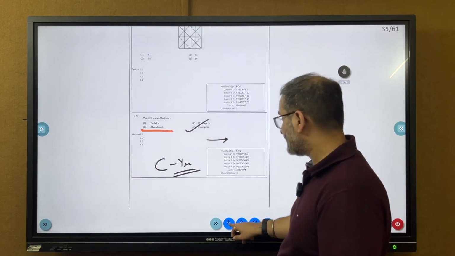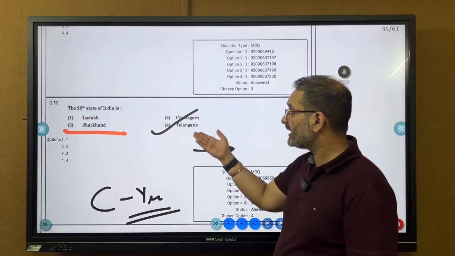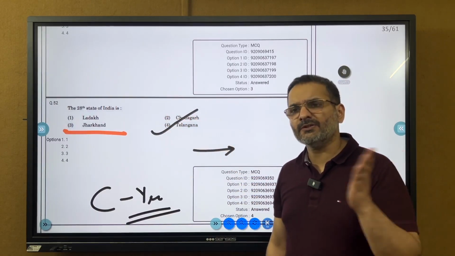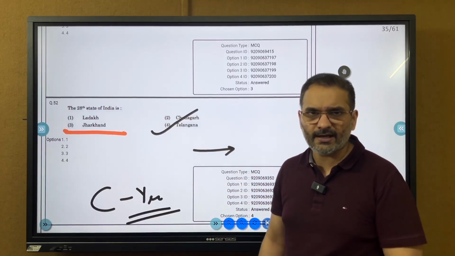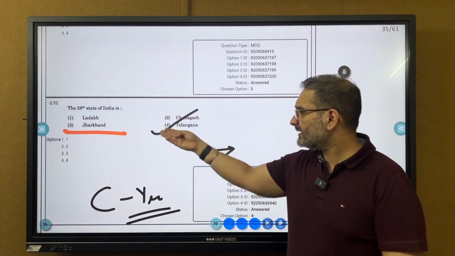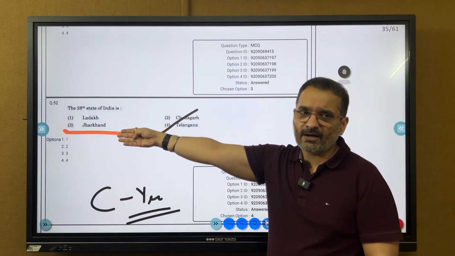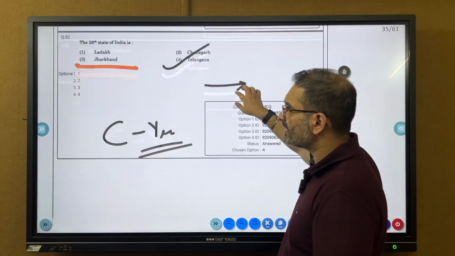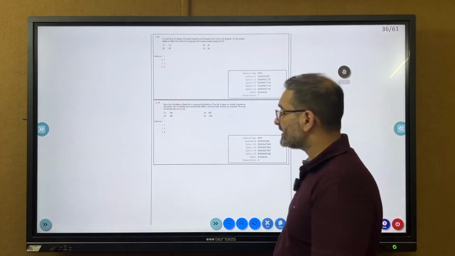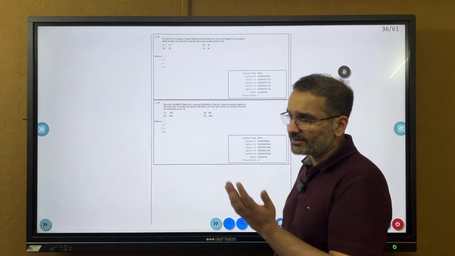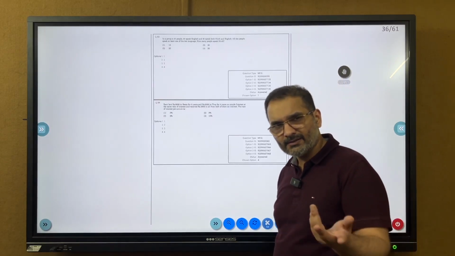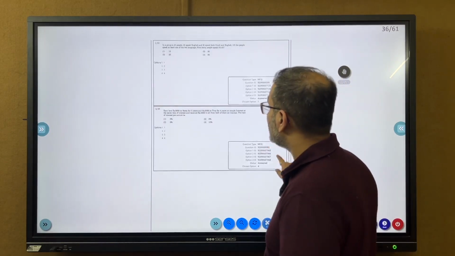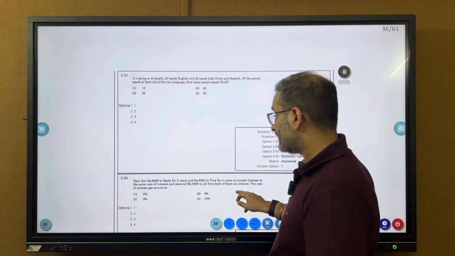This question you can challenge, you have to challenge, because Telangana is the 28th state as per Schedule 1 of the Constitution of India as well. 28th state is Telangana. The official answer key has marked it as Jharkhand, which is not the case. Telangana, standard MCQ. And how many states in India? That's 28. How many union territories? 8 or 9? Look it up, right? 28 and 8. Check it.